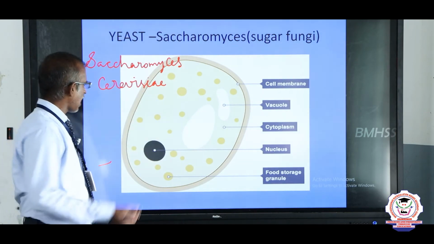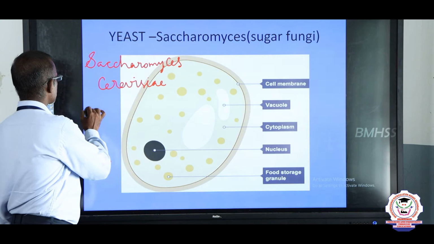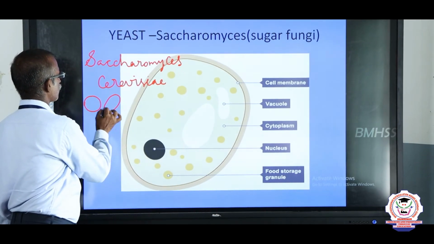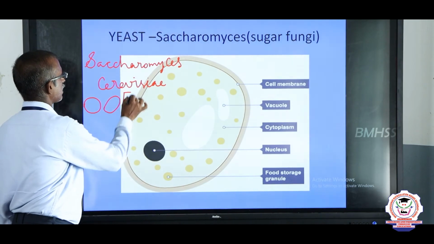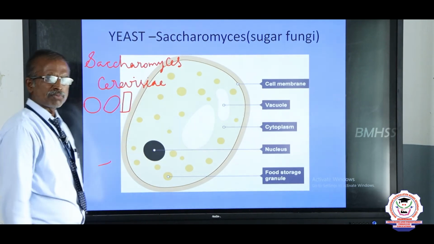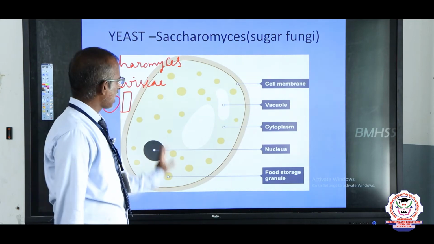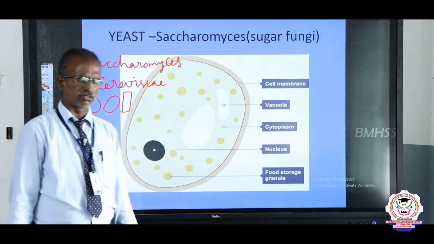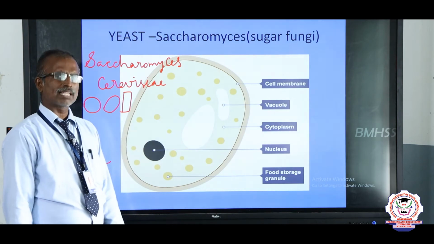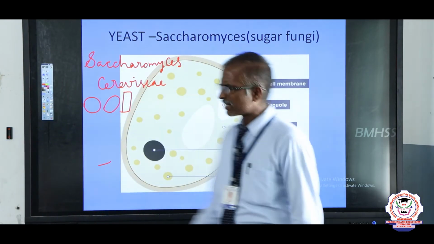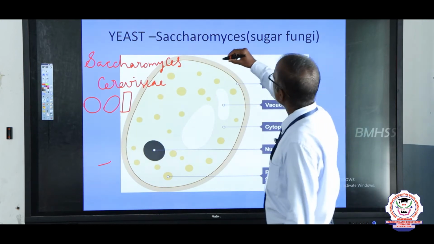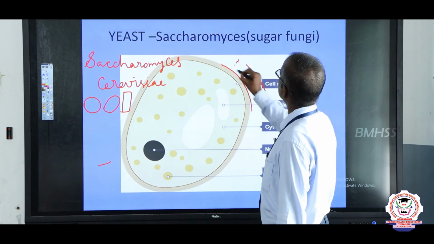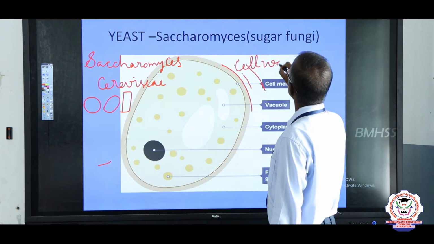Yeast is almost spherical in shape. In some cases it may be oval in shape. Some will be rod shaped. Now let us take the structure of yeast under the microscope. When we view it, it shows the following structures. One is the outermost covering. The outermost covering is called the cell wall.